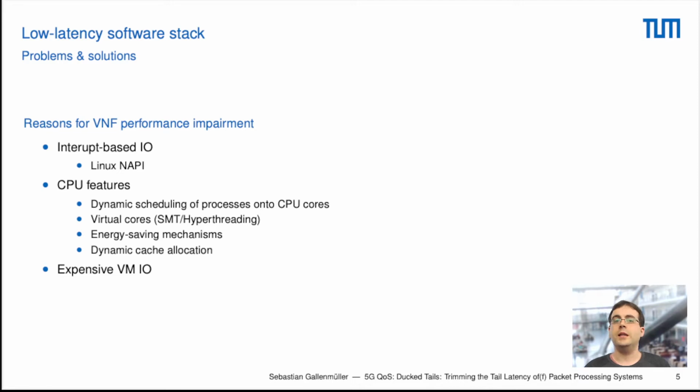This can lead to resource contention of certain portions of the cache and thereby also cause additional latency. And finally, we also identified the input-output operations into and out of VMs to be highly costly. So these are all reasons why our latency events look like what we just saw.